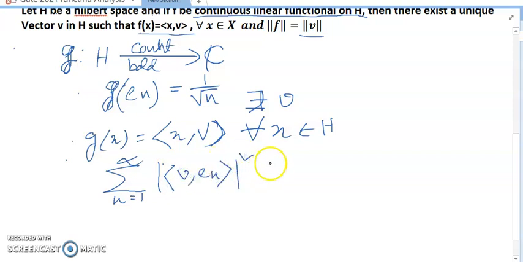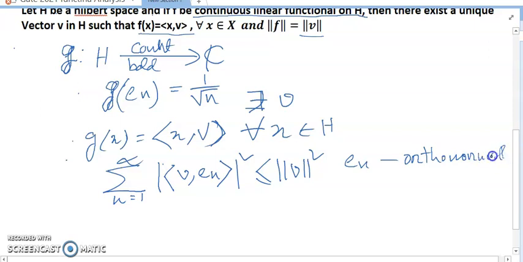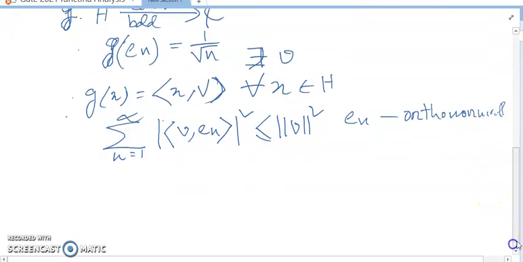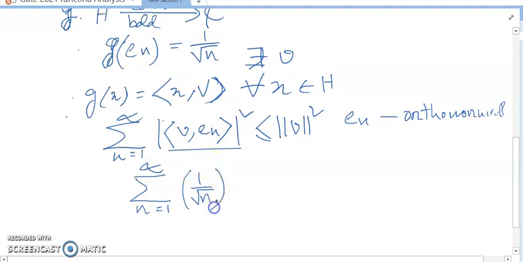So this is the summation of g(e_n), which is 1 by root over n, whole square, which is less than or equal to norm of v whole square.